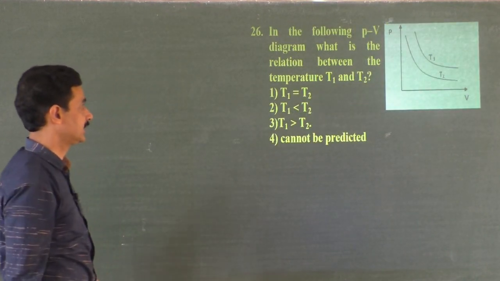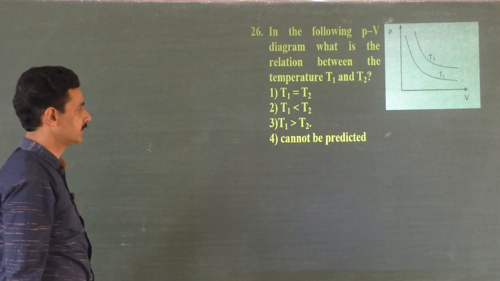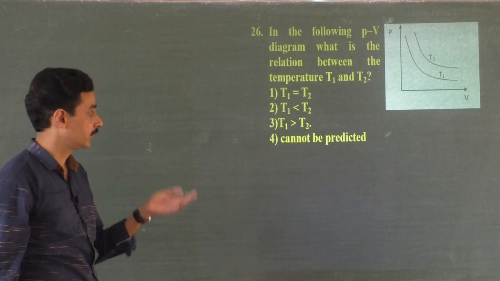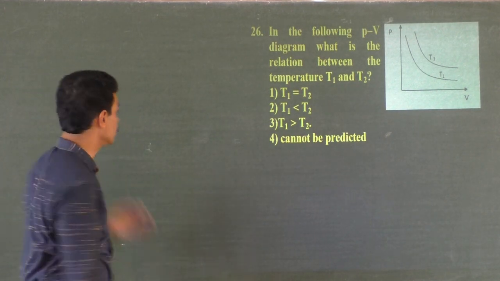So here is the 26th problem. In the following PV diagram, what is the relation between the temperature T1 and T2? You have been given a graph and you have to find out what is the relation between T1 and T2. And this graph looks like